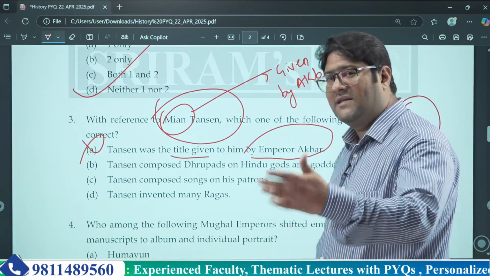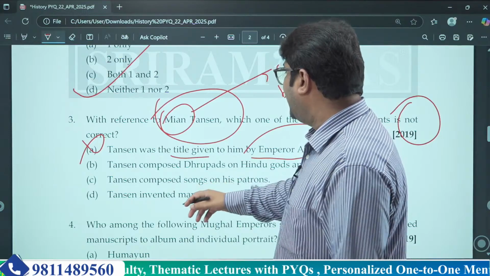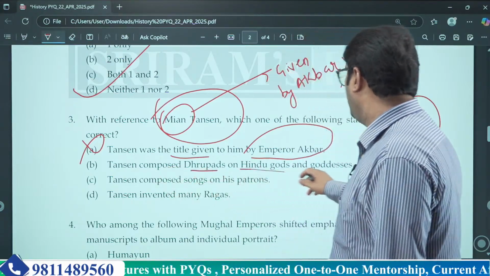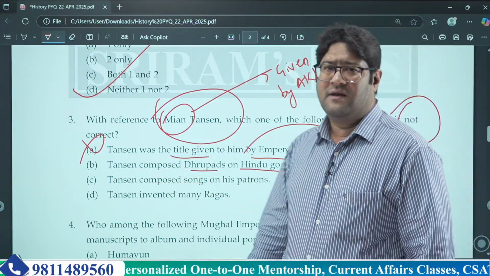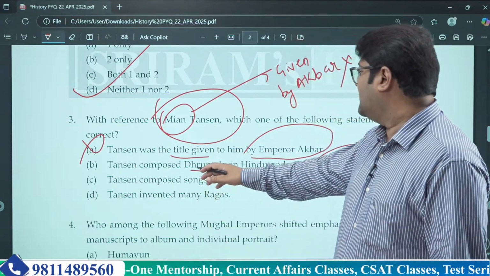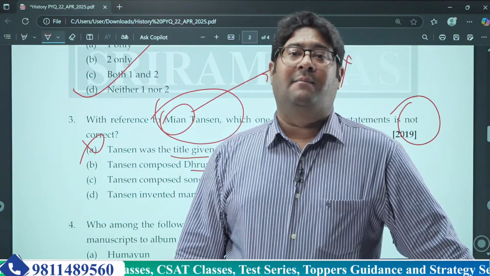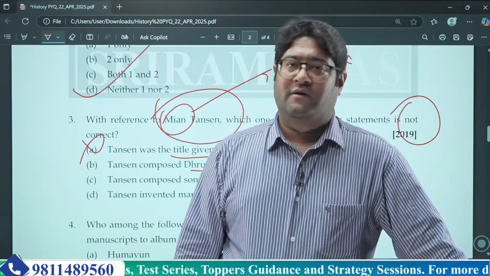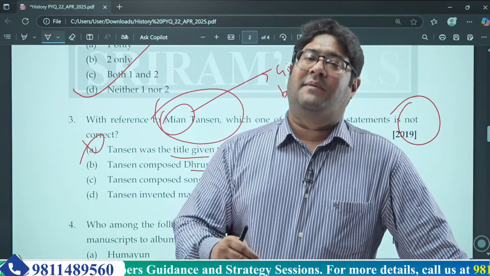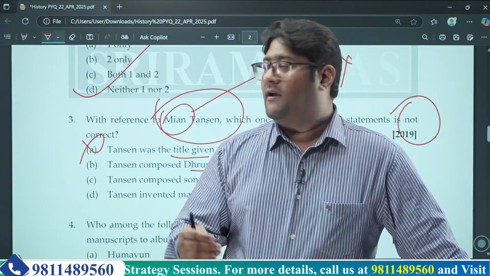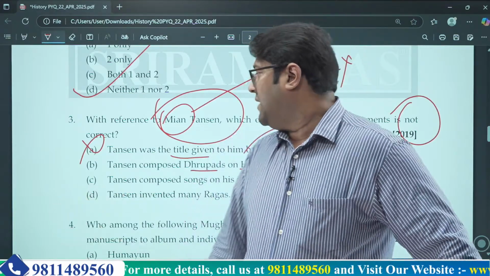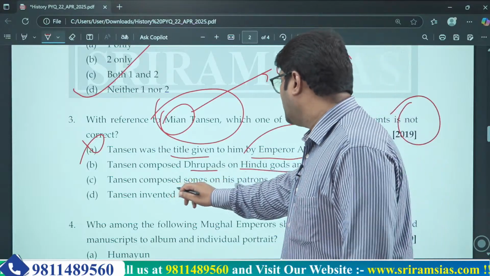But let's talk about the other statements also. The next statement says Tansen composed Drupad on Hindu gods and goddesses. Of course, this is right. He composed these kind of ragas after Hindu deities like Ram and Krishna. These deities were basically his reference point while composing these ragas. Now the next statement is that Tansen composed songs on his patrons.